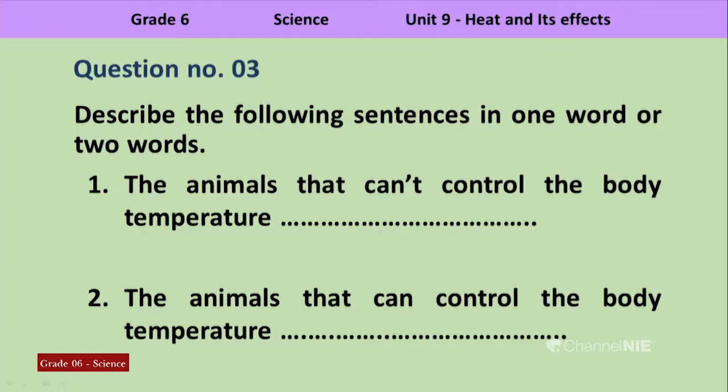First one. The animals that can't control the body temperature. So, you have to give a suitable word or a phrase to complete the blank. Look at the second one. The animals that can control the body temperature, the opposite of that.